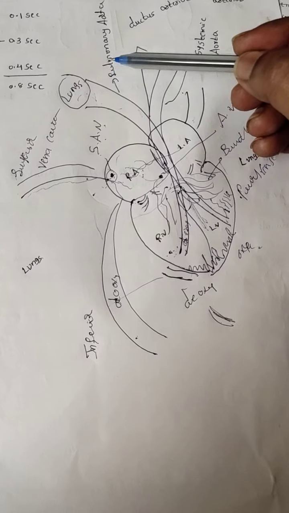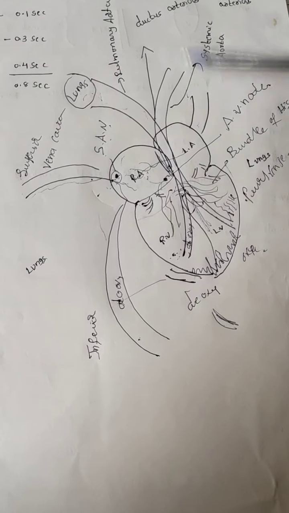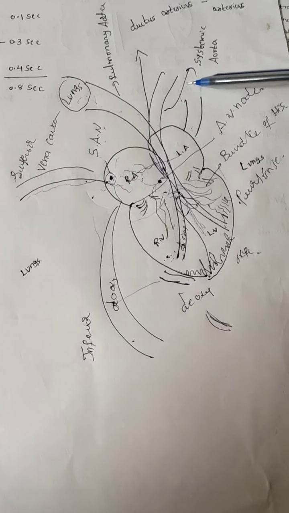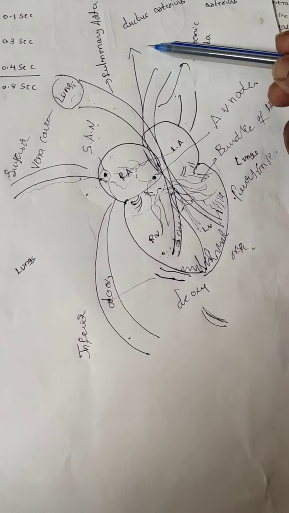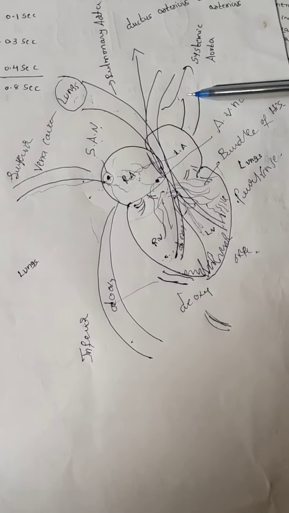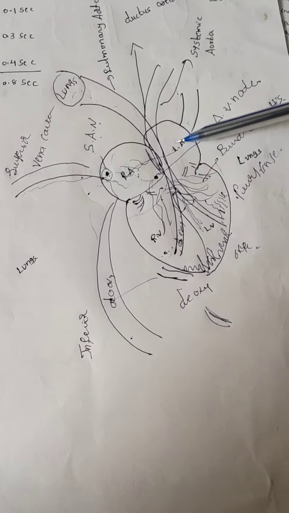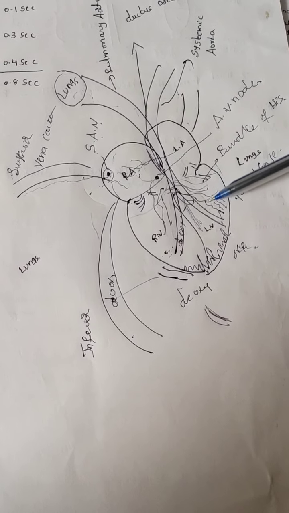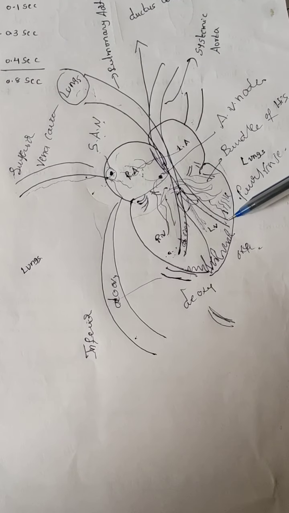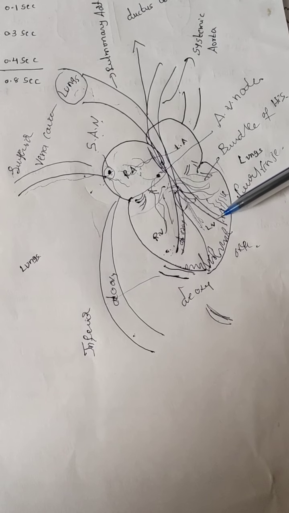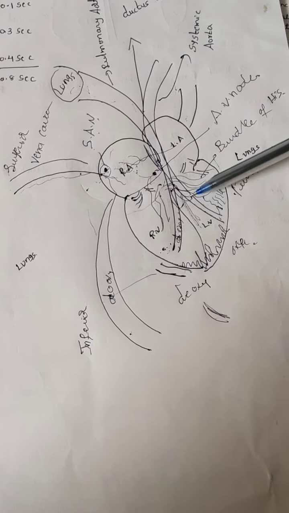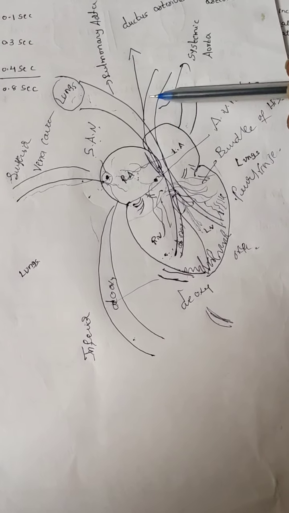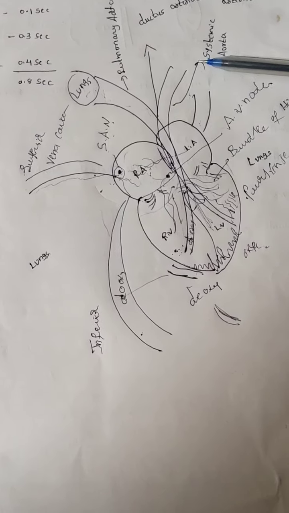That oxygenated blood is carried by the pulmonary veins. These pulmonary veins carry what type of blood? Oxygenated blood. That oxygenated blood enters the left atria and then the left ventricle. From the left ventricle, the oxygenated blood is connected by an artery. That artery is called the systemic artery. Through the systemic artery, this oxygenated blood is transferred to all parts of the body.